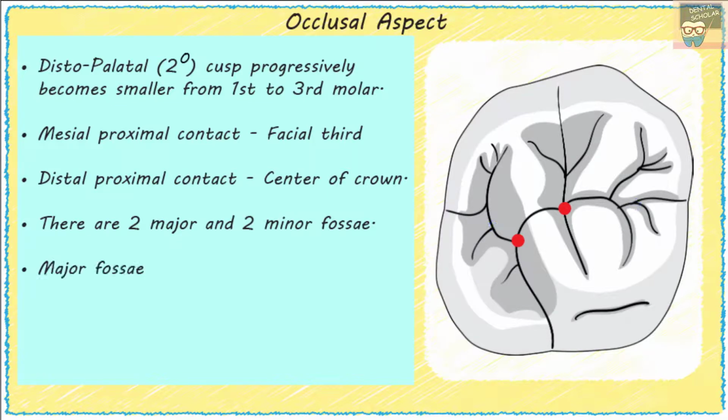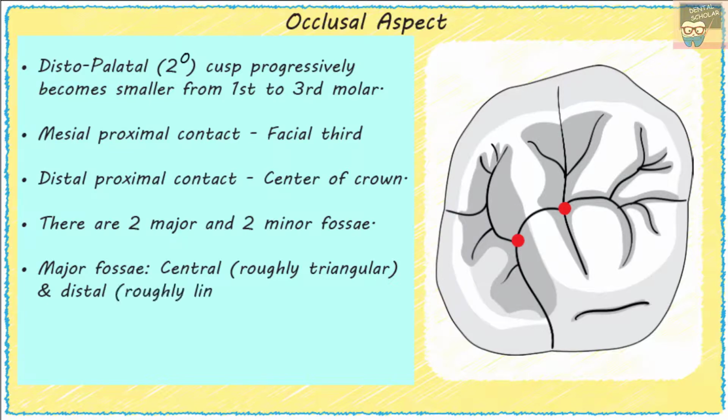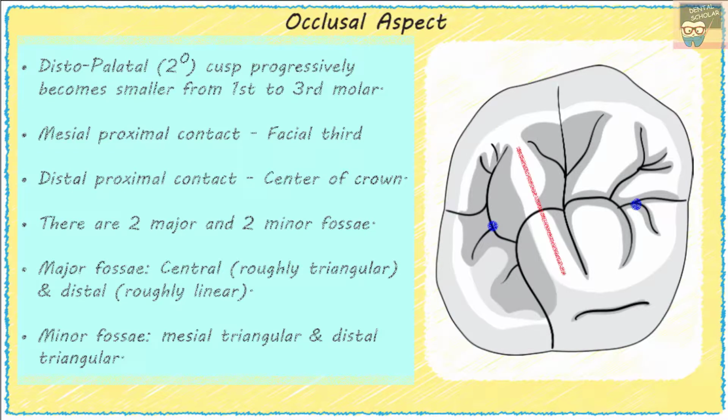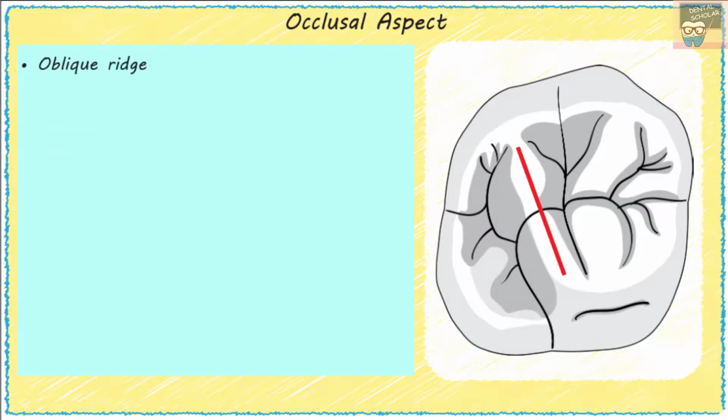The major fossae include the central fossa, which is roughly triangular and on the mesial side of the oblique ridge, and the distal fossa, which is roughly linear and it is on the distal side of the oblique ridge. The minor fossae include the mesial triangular fossa and distal triangular fossa, and these lie inside the mesial and distal marginal ridges. The oblique ridge can be seen crossing the occlusal surface obliquely.